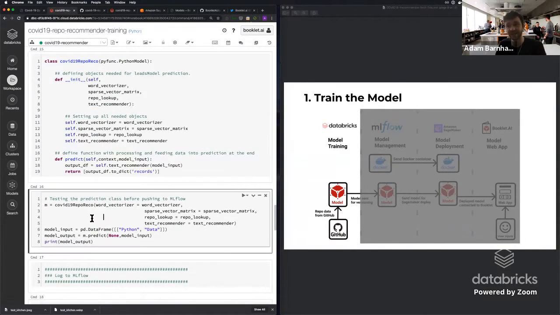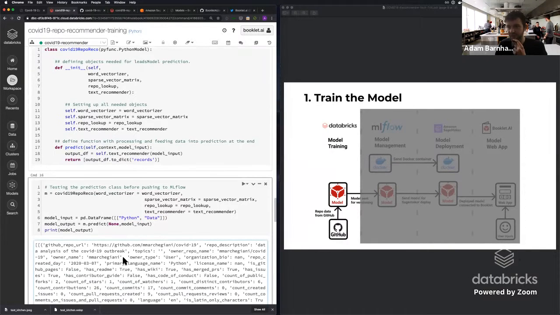So we can actually test this out now, just to give a sense of what this looks like. We're running this class that we had up here. We're feeding in these different objects that we used before. And then we're going to run it on something such as Python and data in this case.